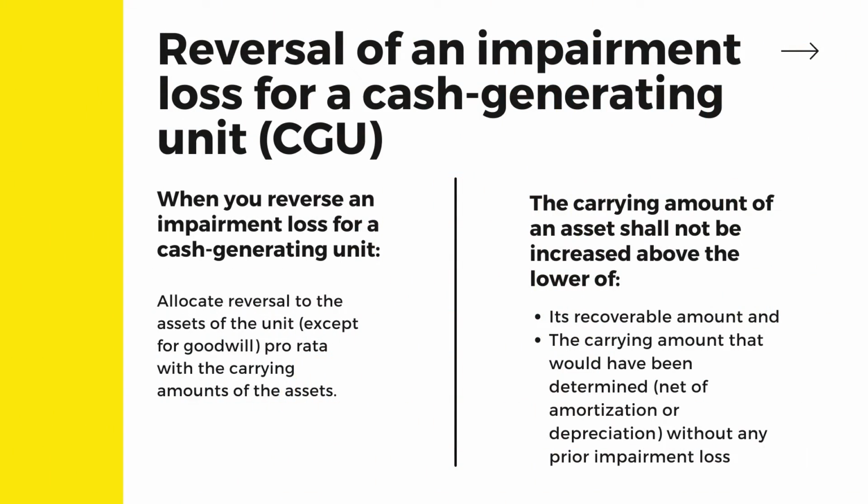Next, I will explain the reversal of an impairment loss for a cash generating unit. When an impairment for a cash generating unit, or CGU, is reversed, the reversal must be allocated on a pro rata basis with the carrying amount of the assets. The carrying amount of an asset shall not be increased above the lower of its recoverable amount and the carrying amount that would have been determined without any prior impairment loss.